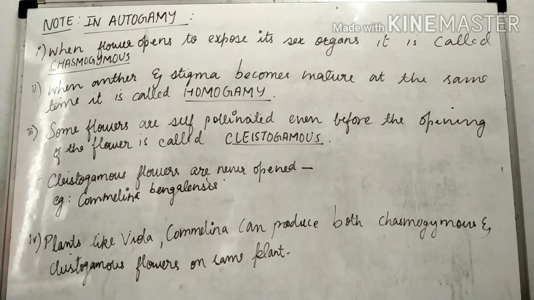Okay, these are some points involved in autogamy, which is self-pollination. The first term is chasmogamous, the second is homogamy, the third is cleistogamous, and plants such as Viola and Commelina can produce both chasmogamous as well as cleistogamous flowers on the same plant.